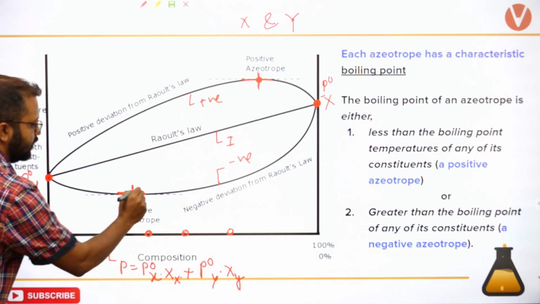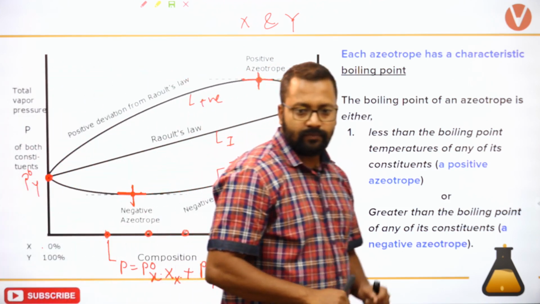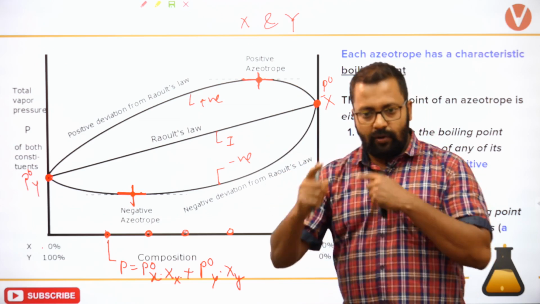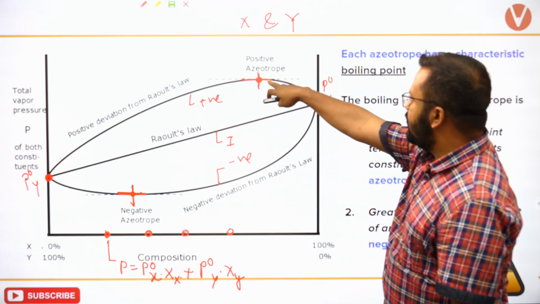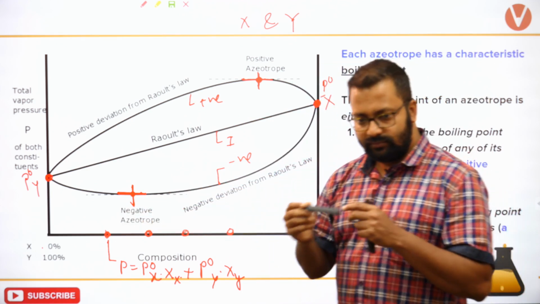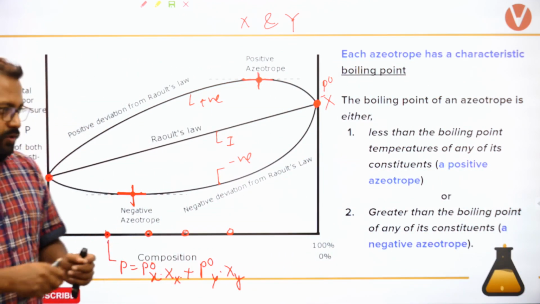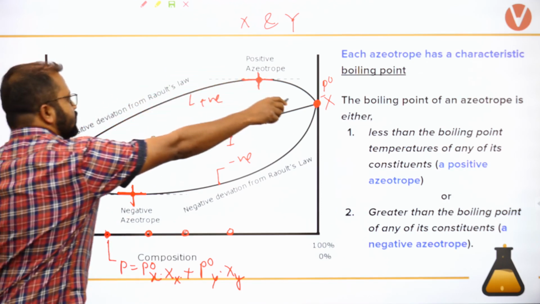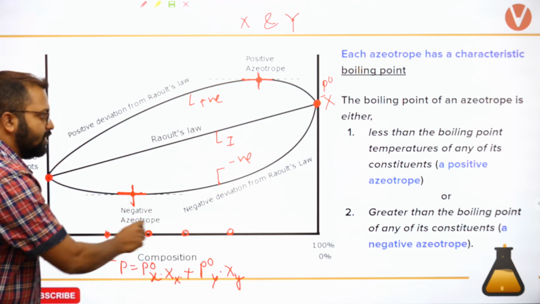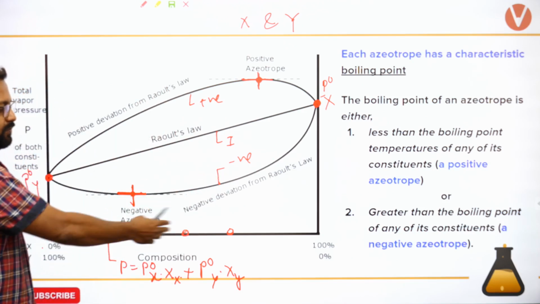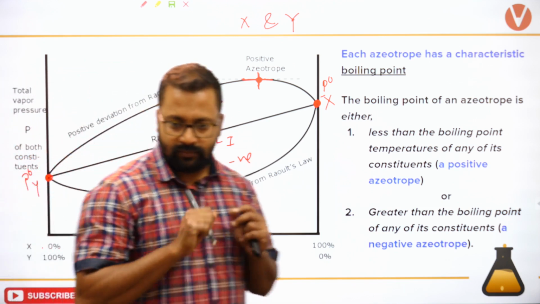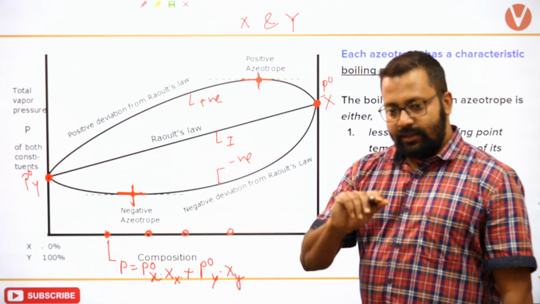You're getting a minima and you're getting a maxima, isn't it? Are you able to identify that you're getting a maxima over here and you're getting a minima over here? Are you able to identify, guys? So when you're drawing it for positive deviation, you can see that you get a maxima. When you draw it for a negative deviation, the vapor pressure versus composition, you get a minima. Yes?